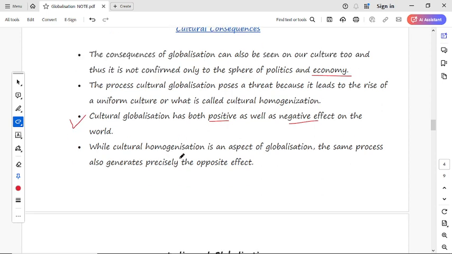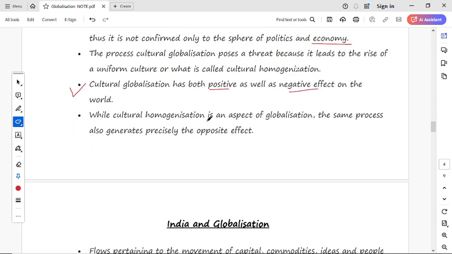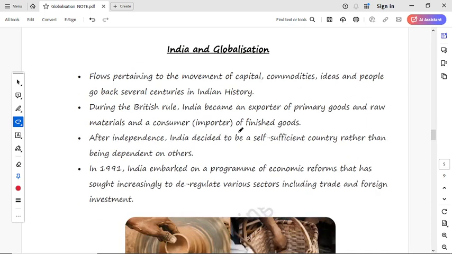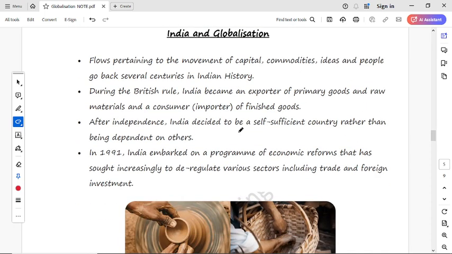While cultural homogenization is an aspect of globalization, the same process also generates precisely the opposite effect. In cultural homogenization, simply what happens is that it gives positive and negative effects to the people of the world. Now, India and globalization: we'll discuss the role of India in terms of globalization.